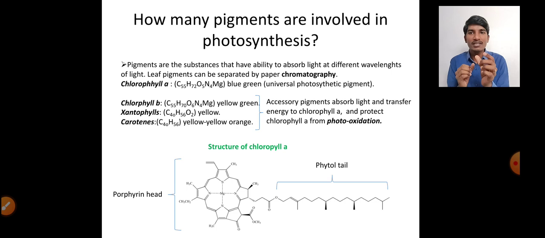These carotenes especially protect chlorophyll A from photooxidation. So a photosystem is nothing but the aggregation of pigment molecules along with some proteins. They form a complex, that is a photosystem, where the reactions take place.